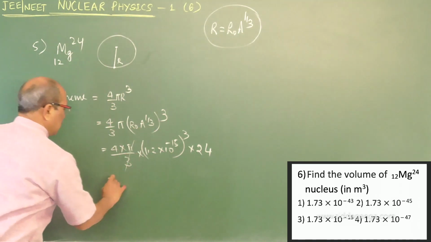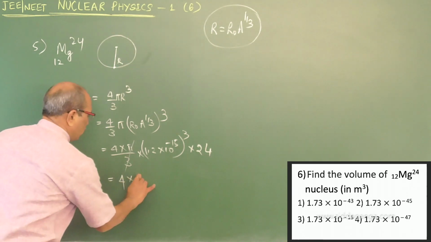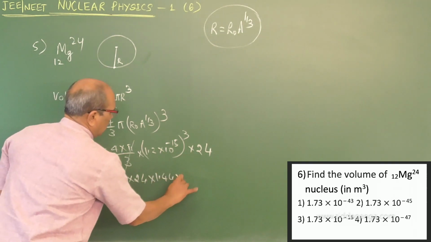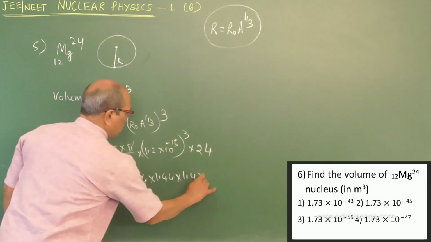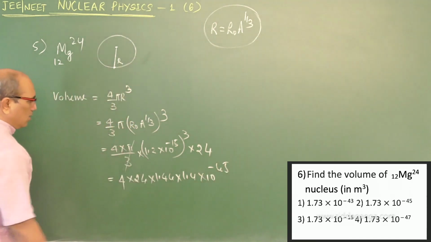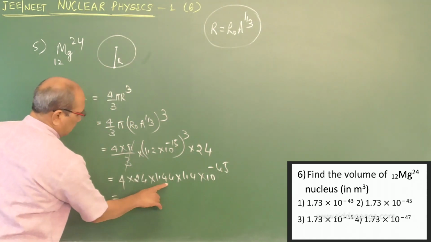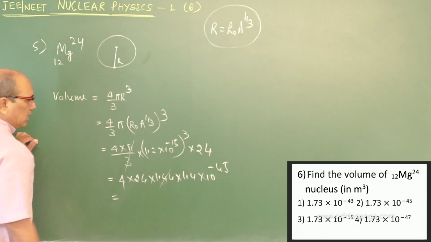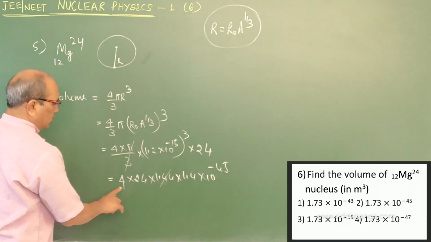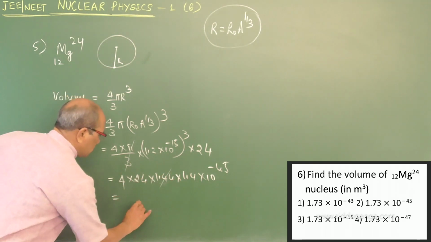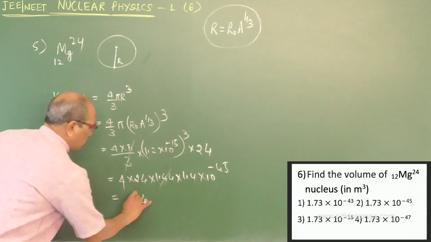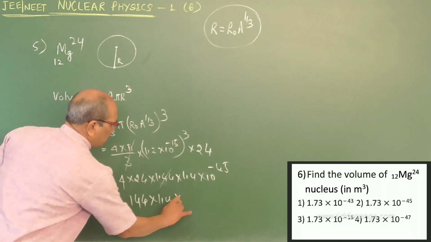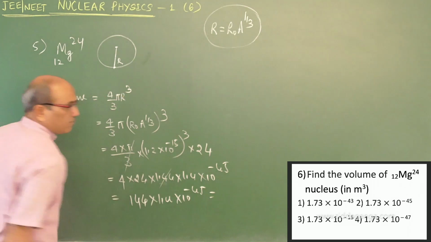Pi approximately cancels, and I write 4 into 24 into 1.2 cubed, which is 1.44 into 1.2 into 10 power minus 45.